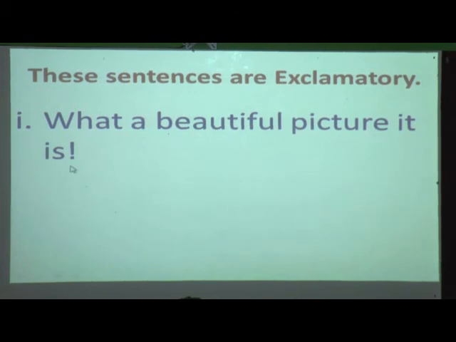See, when we go somewhere and we see a picture and that picture attracts you, the way you express it is: what a beautiful picture it is. The expression which you show, a sudden expression, that is an exclamatory sentence. And here students, you can see that it starts with a capital W and it ends with the exclamation mark. Yes students, what is this? This is an exclamation mark.